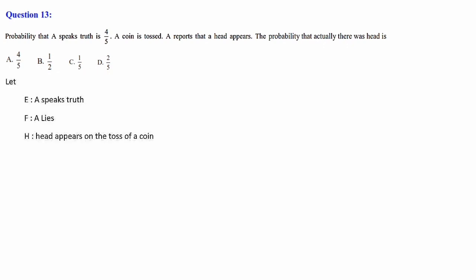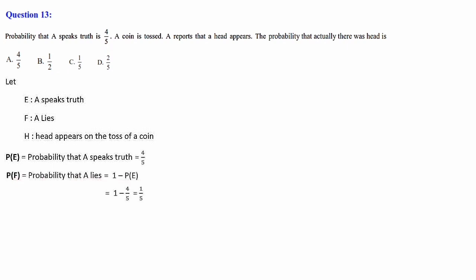So let's find out. Let's assume E, that is, A speaks the truth. F means not speaking the truth, means A is lying. And H, head appears on tossing a coin. So P of E, the probability that A speaks the truth, is 4 by 5. And P of F, the probability that A lies, that is 1 minus P of E, that is equal to 1 minus 4 by 5, that is 1 by 5.